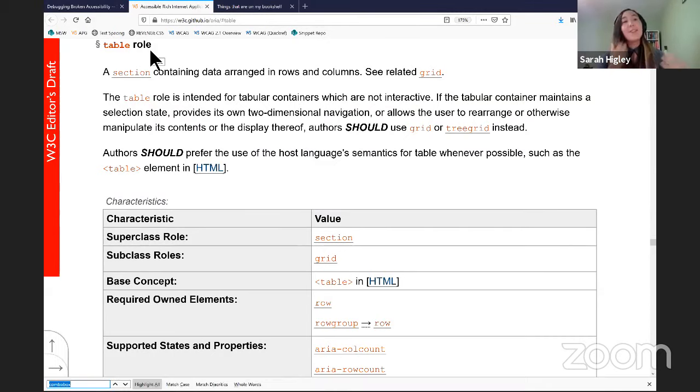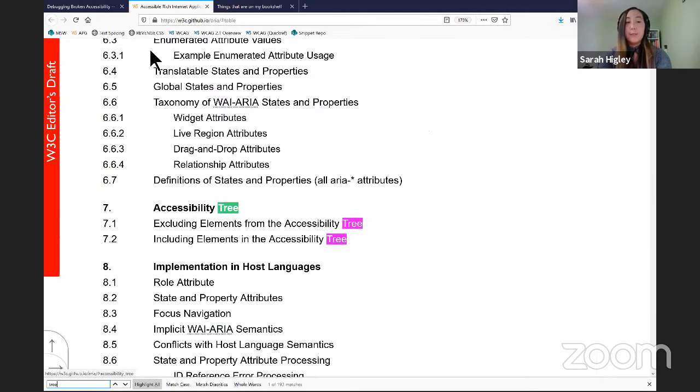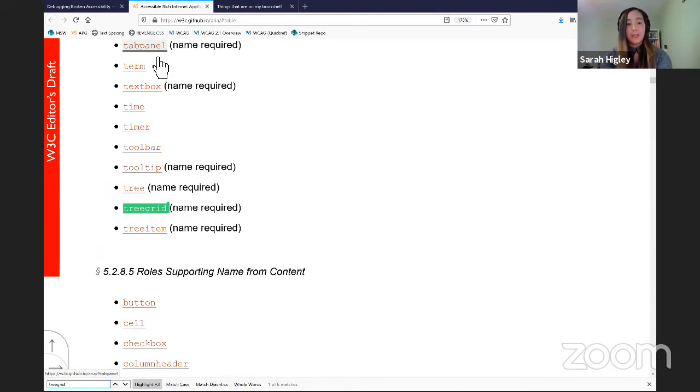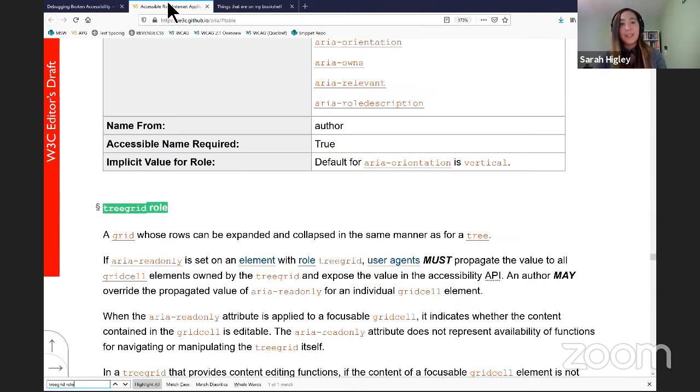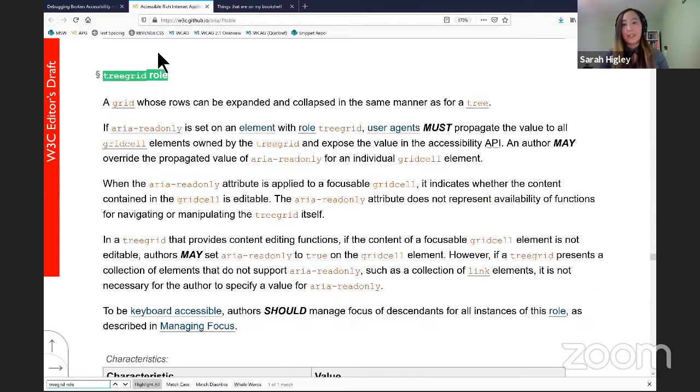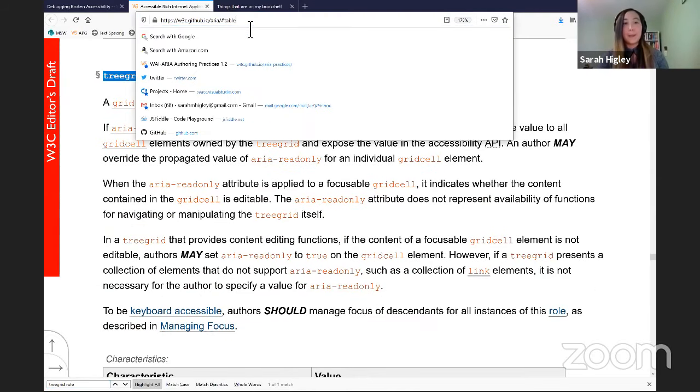To navigate the ARIA spec, because it's long and the table of contents can sometimes be overwhelming, I use the browser find directly. To find information about a specific role or attribute, you just type in the name of that role, and then the word role, and that will generally bring you directly to that role in the spec.